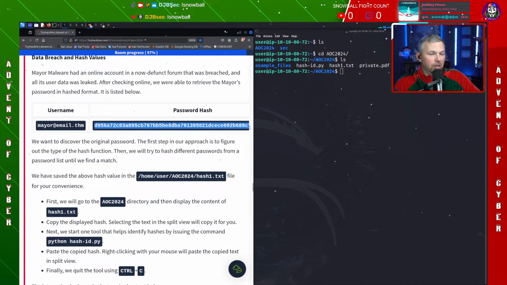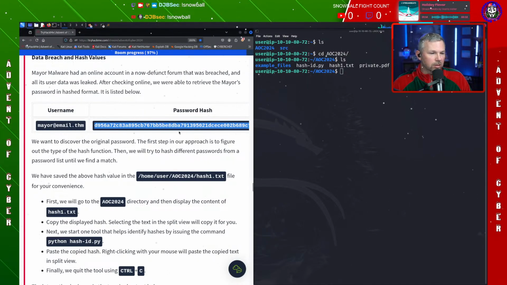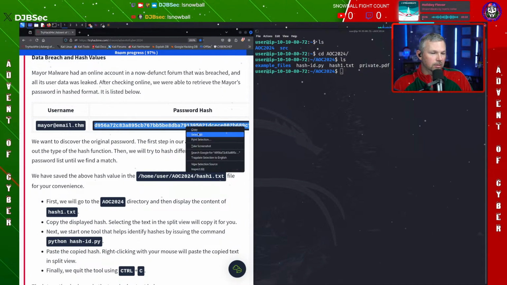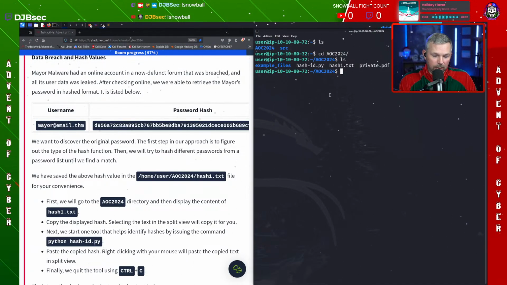So now we can use a program called John the Ripper. That's one that we have on this machine here that we can use to crack this password. So let's go ahead and copy this. We want to discover the original password. The first step in our approach is to figure out the type of hash function it is. We will then try to hash different passwords from the password list.